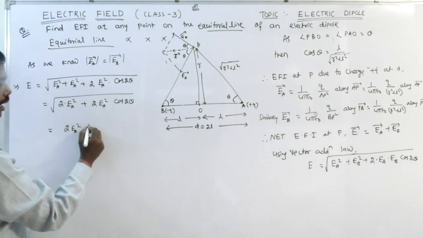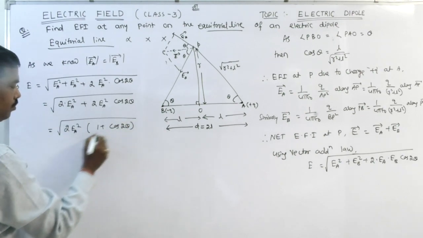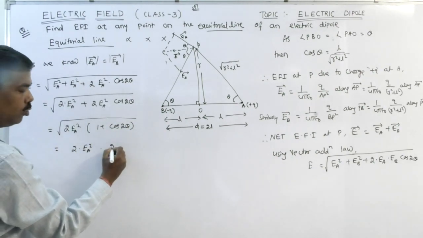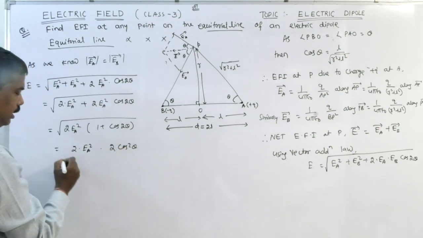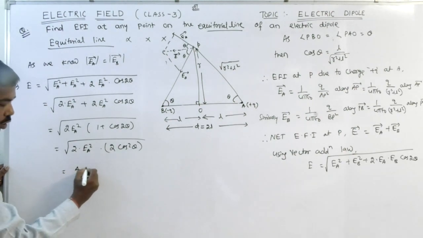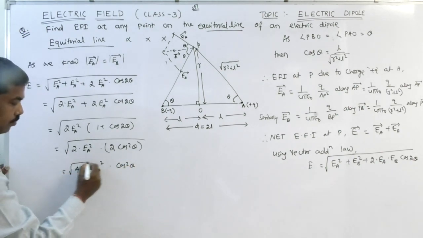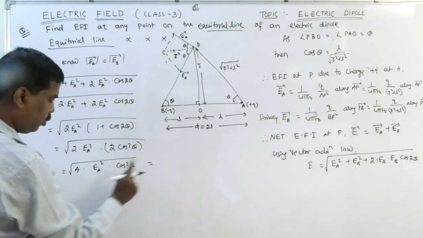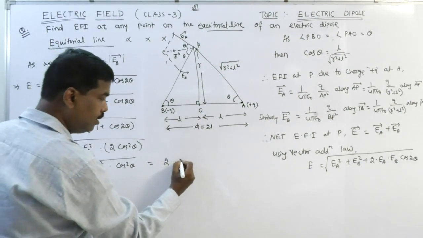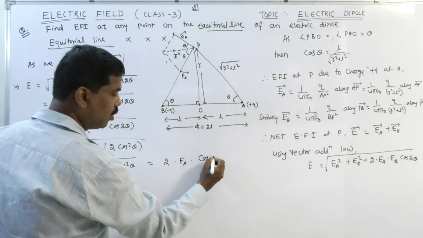2 EA square common, I have taken 1 plus cos 2 theta. 1 plus cos 2 theta means 2 cos square theta. So 2 times 2 is 4, E is equal to 4 EA square cos square theta. The root of 4 is 2, the root of EA square is EA, and the root of cos square theta is cos theta.